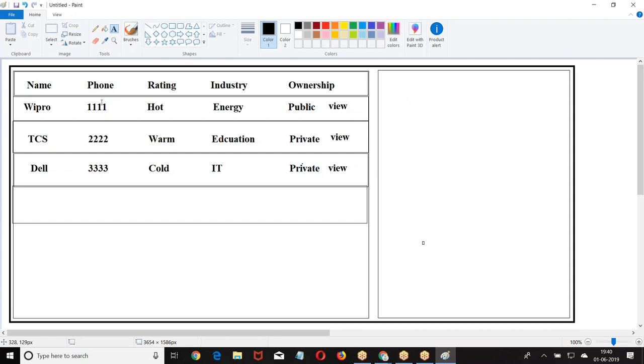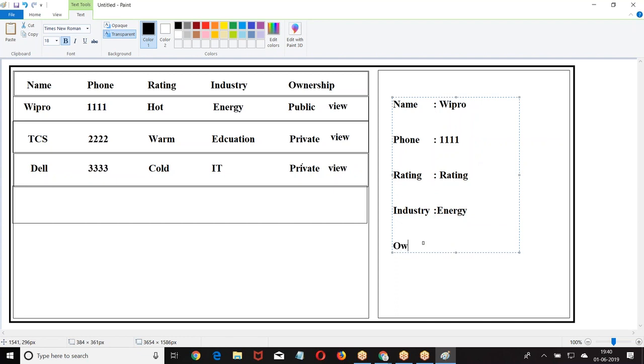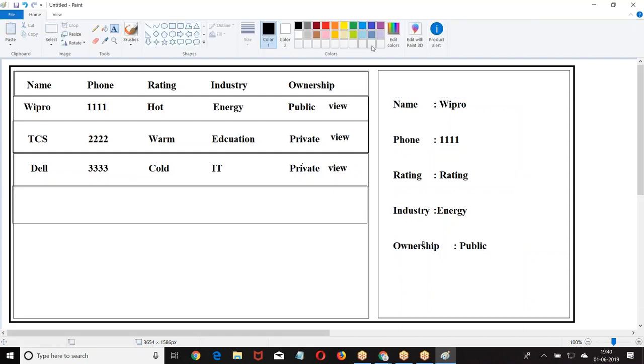When I click on this view, I have to get data like this: name, phone, like this the data should be. When I click on the view, the data should be displayed here.